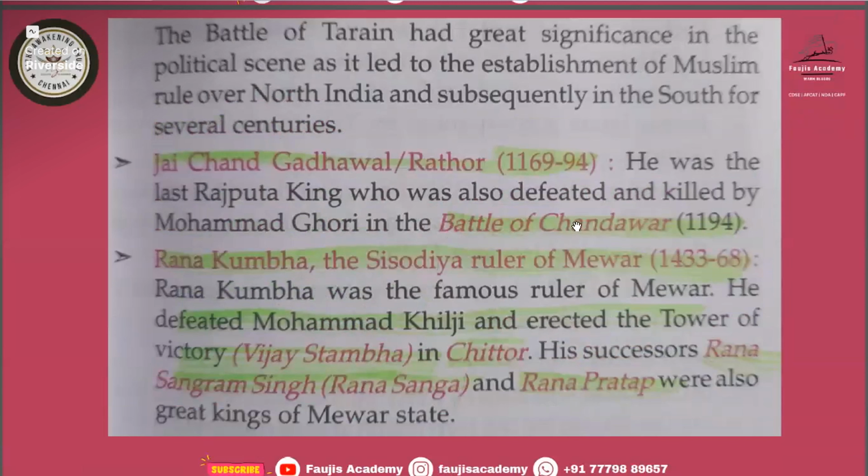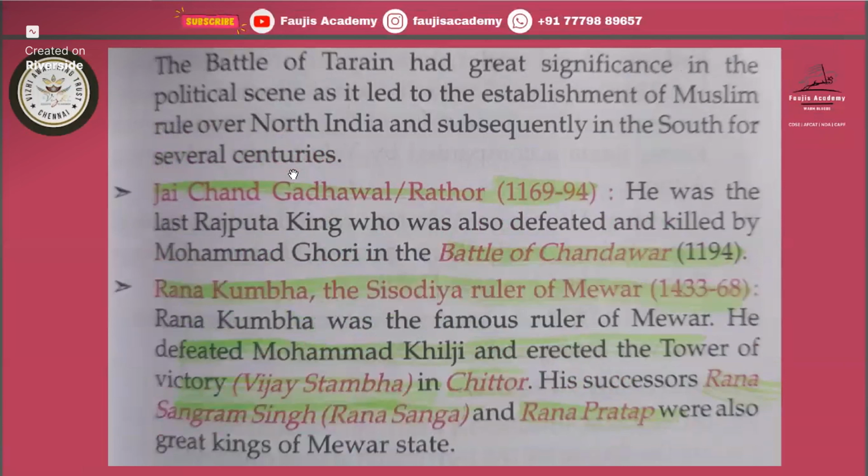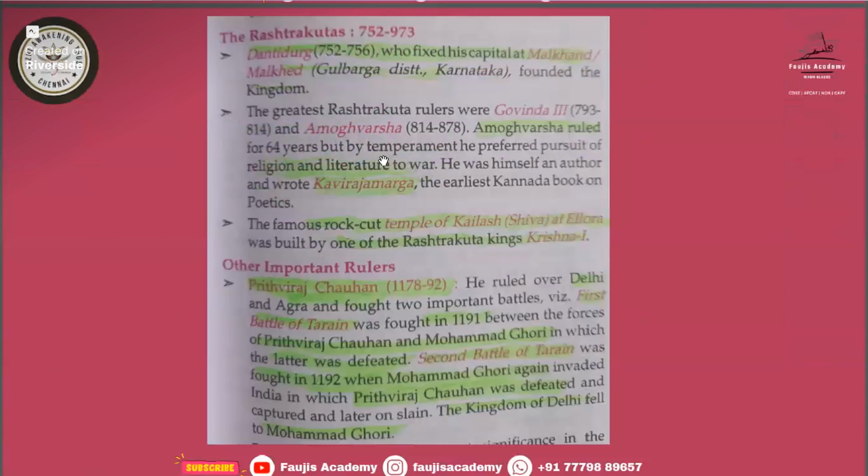So remember battle of Tarain 1, battle of Tarain 2, then battle of Chandawar. And it was between whom and whom? The battle of Chandawar was between Muhammad Ghori and Jayachand, in which Jayachand was defeated and killed. And the battle of Tarain was between Prithviraj Chauhan and Muhammad Ghori, in which Prithviraj Chauhan won, but in the battle of Tarain 2, Prithviraj Chauhan lost.